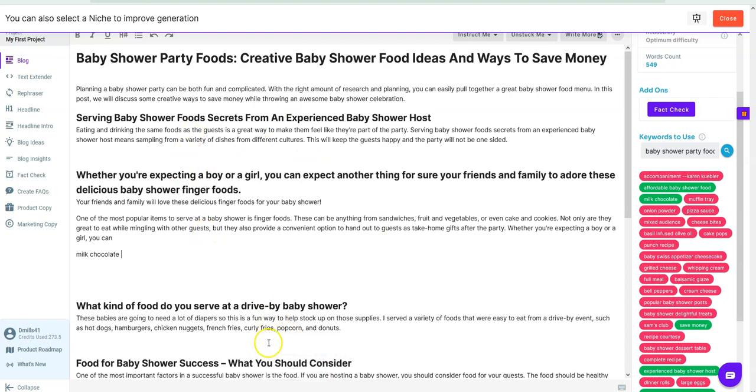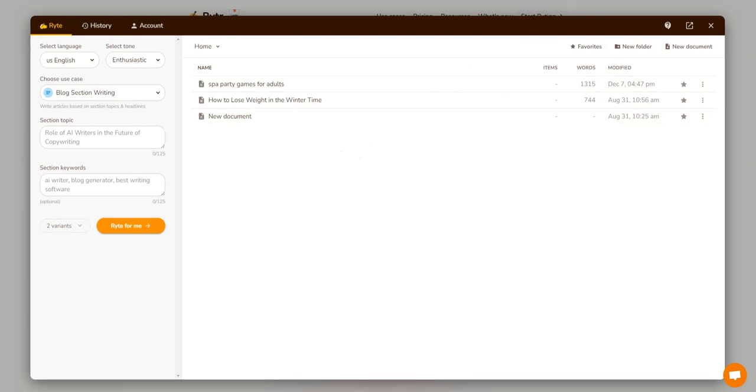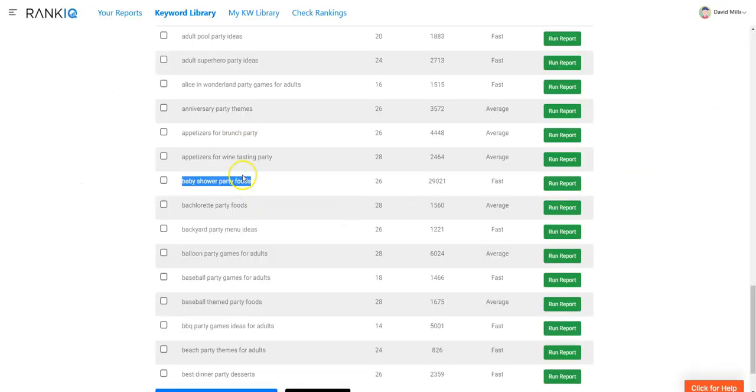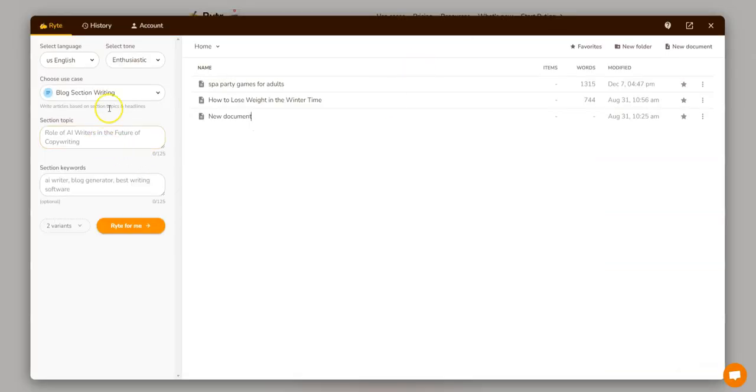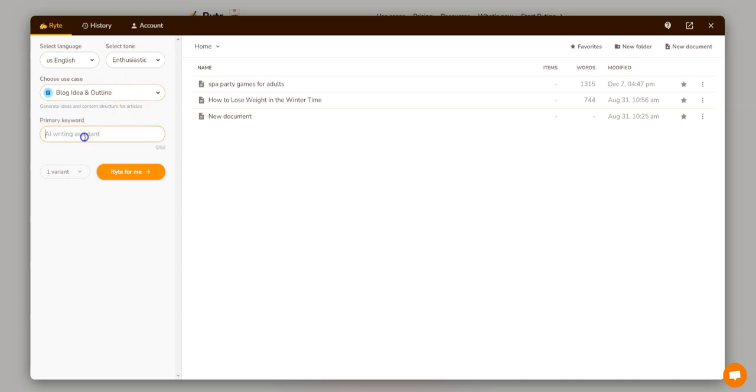And we will take the same topic. We'll go into Rytr real quick. We're logged in, and I'm going to go ahead and take my topic over here. I'm going to copy that and go back into Rytr. And then we're going to blog section writing. I'm actually going to do an outline. We're going to put the keyword in right here. We can do different variants. I'm just going to stick with the one variant. Enthusiastic, casual. We're just going to go with casual.